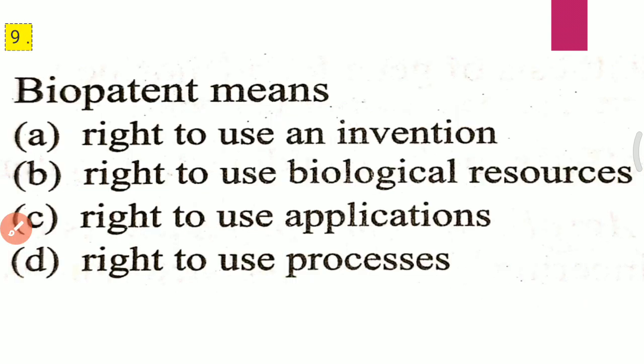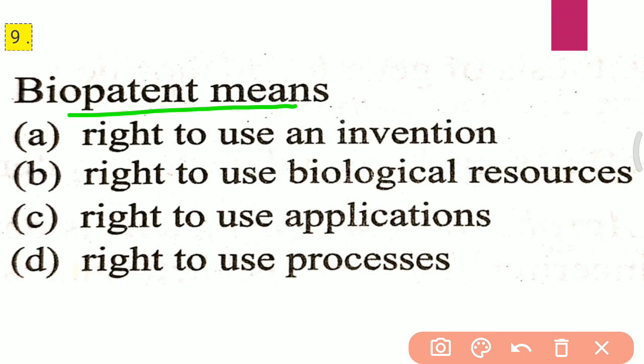Question 9. Biopatent means: A. Right to use and investigation. B. Right to use biological resources. C. Right to use application. D. Right to use process. The correct answer for the ninth question is B, that is right to use biological resources.